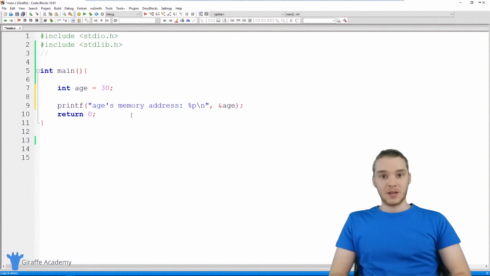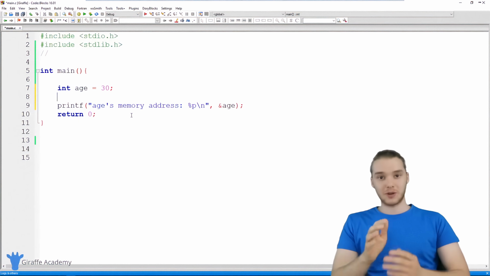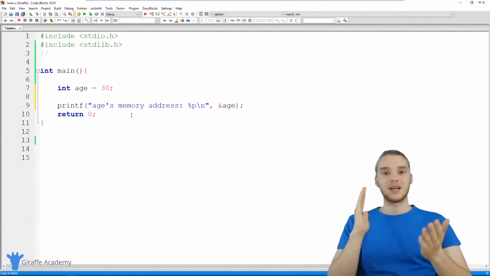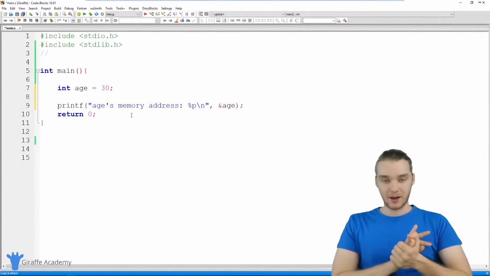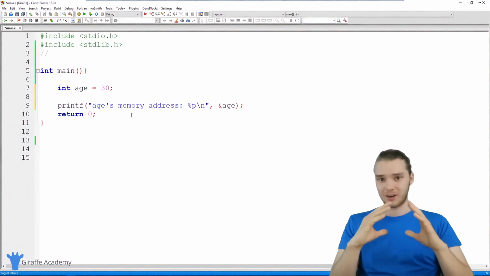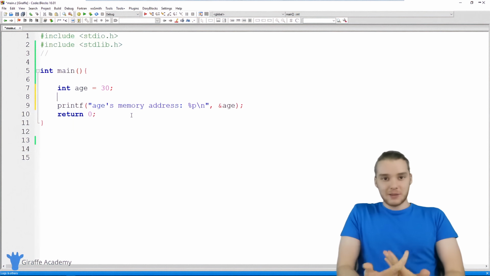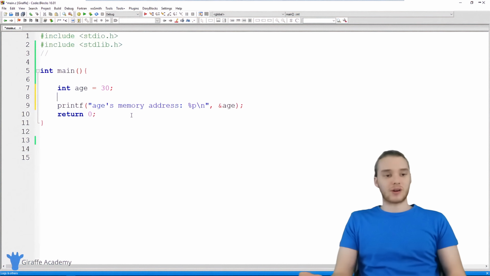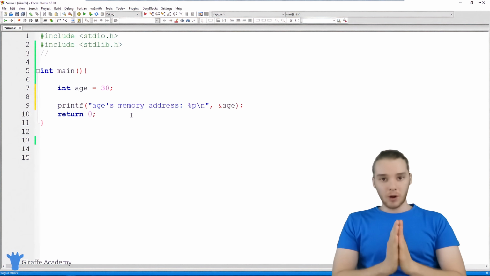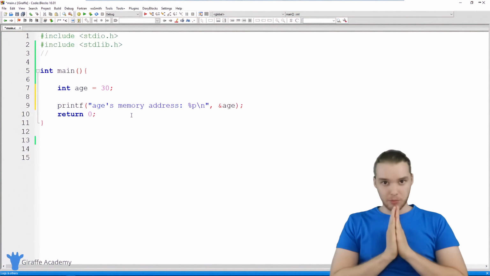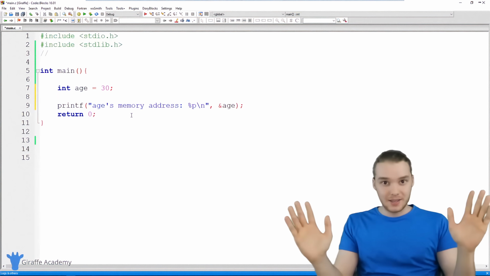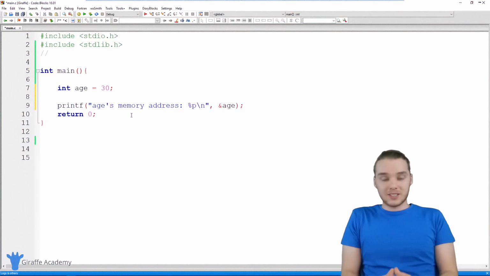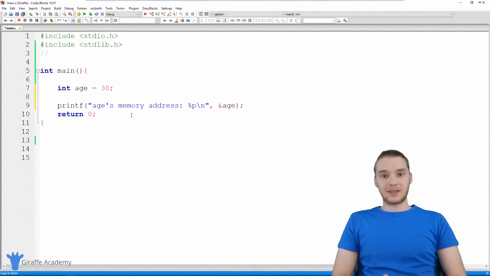I think pointers tend to confuse a lot of people who learn about them. This is one of those topics in C that everybody dreads because it's traditionally very confusing to understand. But actually pointers are extremely simple. The problem is that they just get overcomplicated. So what I want you guys to do is think of a pointer as a type of data. That's all it is. It's just a type of data that we can work with in our programs. It doesn't have to be any more complicated than that, right?